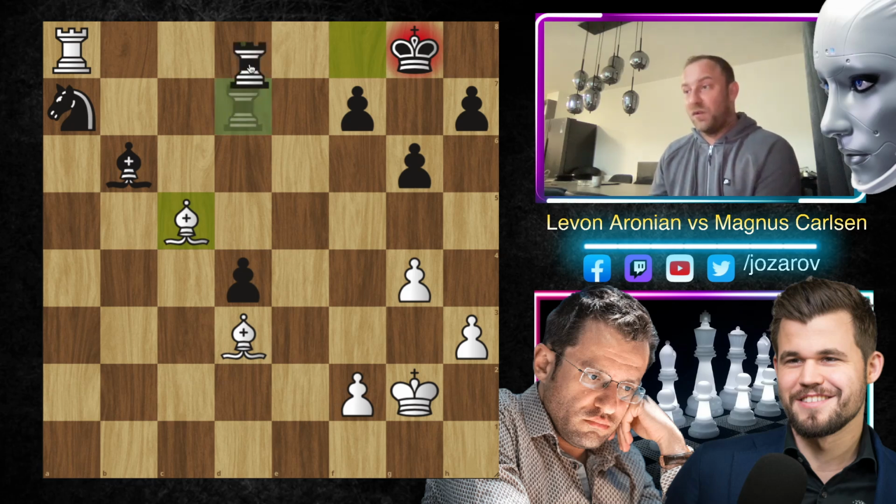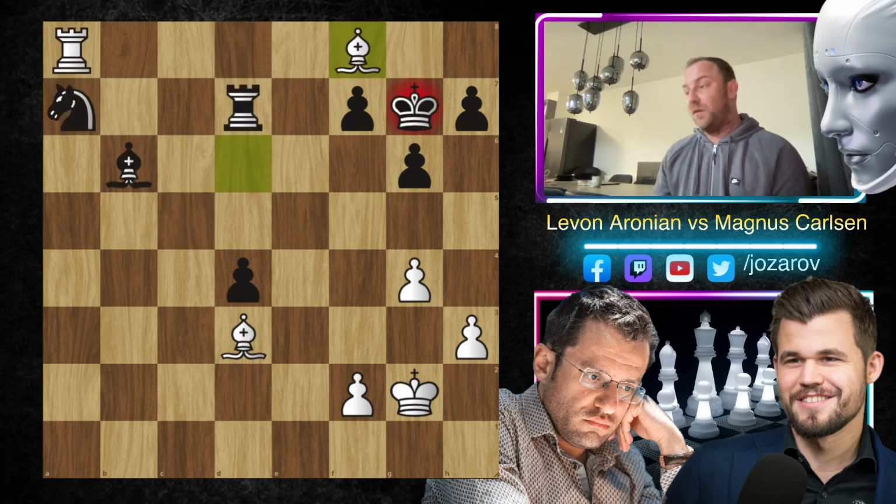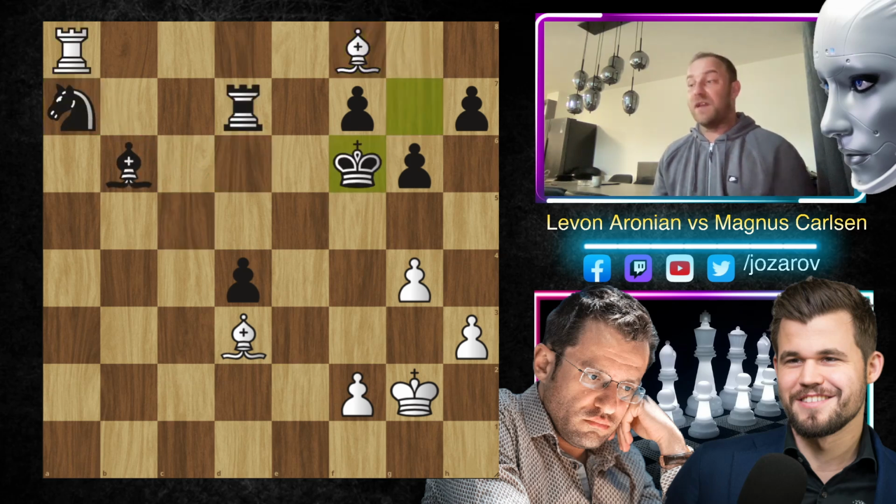If you try now to cover, of course, then we can simply take, and now we can take out the knight. So as I said, knight to c6 was simply a huge opportunity to defend this position. After bishop to f8, here Magnus has to go now with the king to f6, and you see now this is really, as the title says, a spider web. The king is very dangerous here.